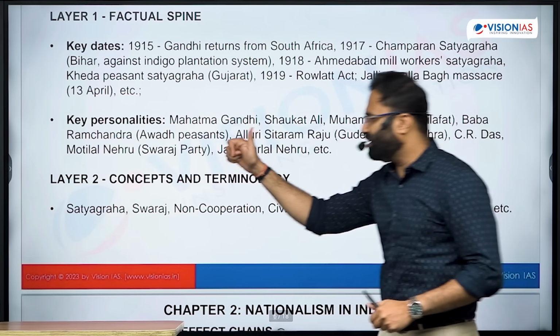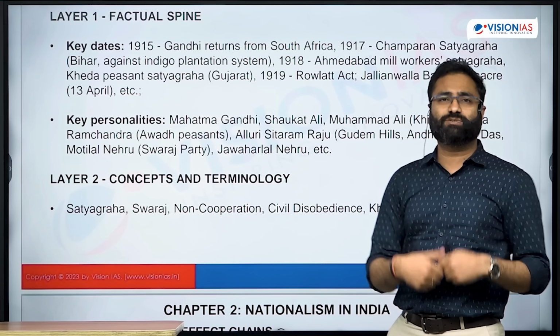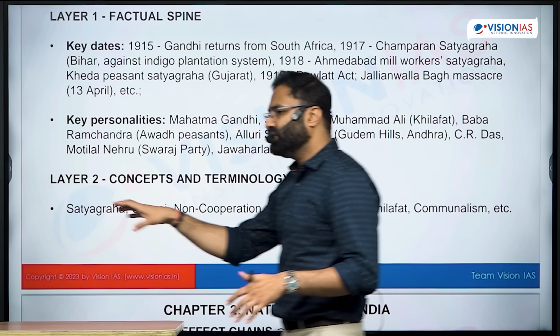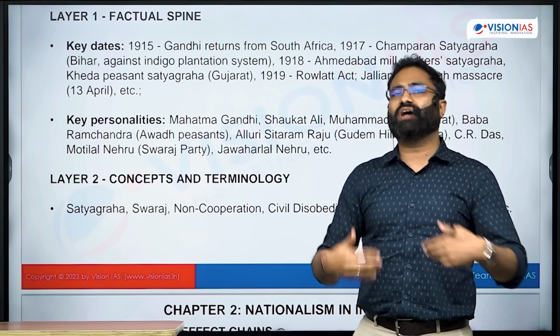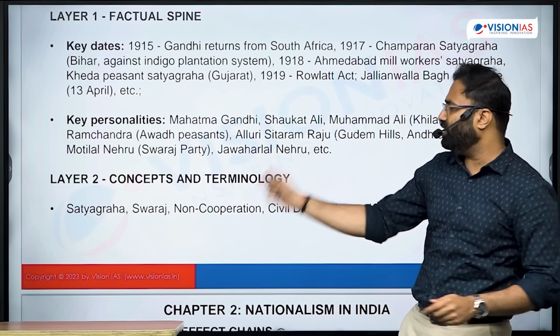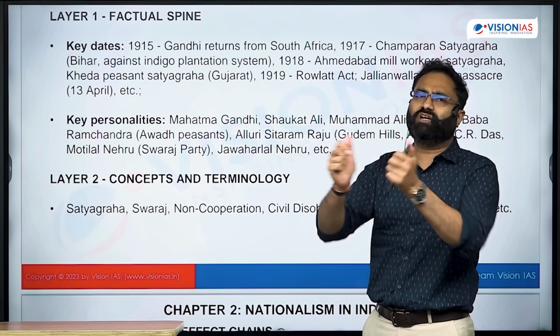So there is a concept like Satyagraha. What exactly is Satyagraha? How did Gandhiji eventually evolve this particular strategy of Satyagraha? Next is Swaraj. How is Swaraj different from the Western concepts, right? Because there is the concept of dominion. How is Swaraj different from them? What is the exact difference between terms like Satyagraha, or basically is it only the truth, is it only non-violence, or is there any difference between them?